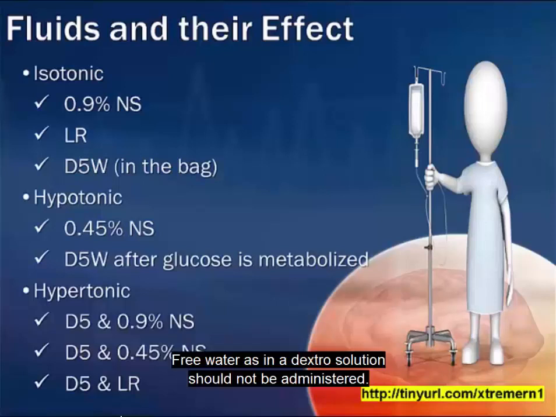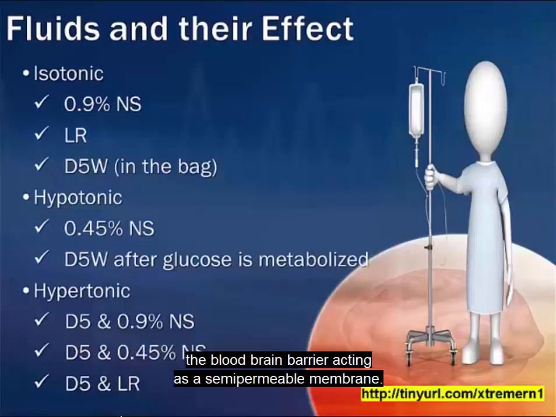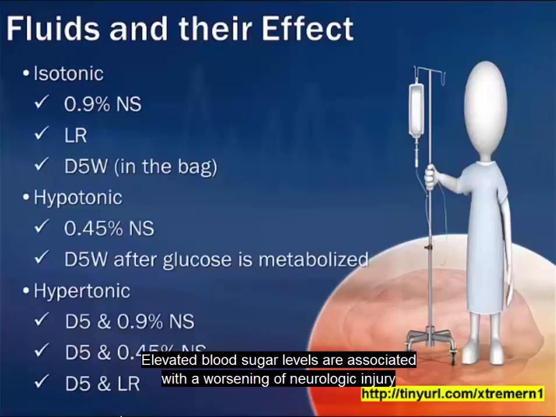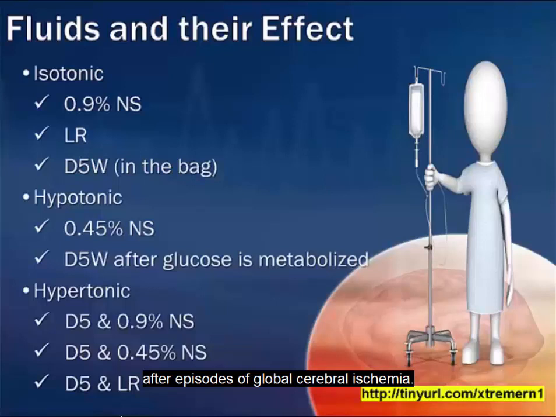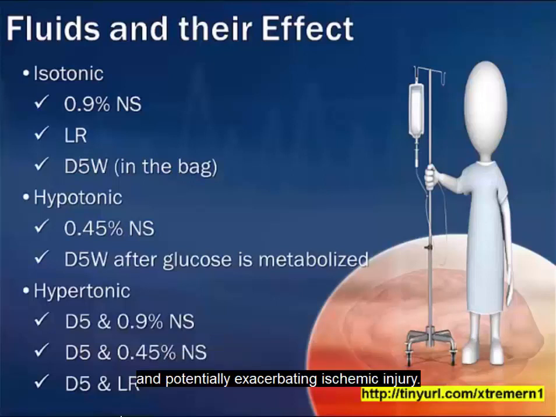Free water, as in a dextrose solution, should not be administered. This will decrease plasma osmolality and so increase the water content of brain tissue, the blood-brain barrier acting as a semi-permeable membrane. Elevated blood sugar levels are associated with the worsening of neurologic injury after episodes of global cerebral ischemia. Ischemic brain metabolizes glucose to lactic acid, lowering tissue pH and potentially exacerbating ischemic injury.